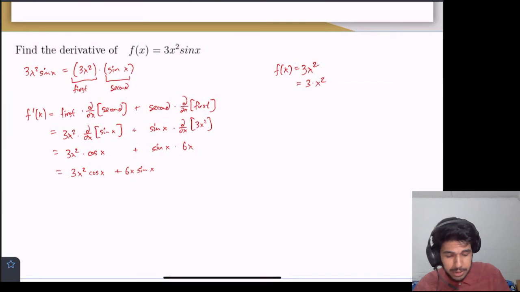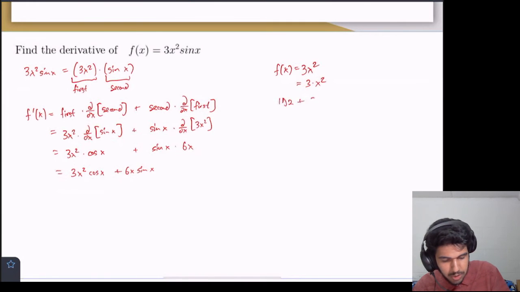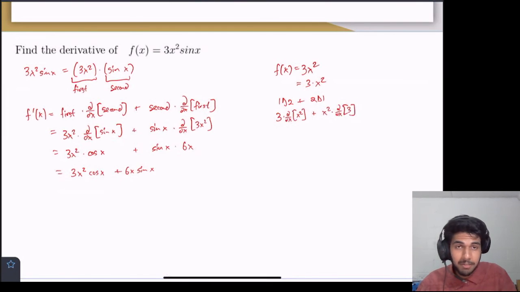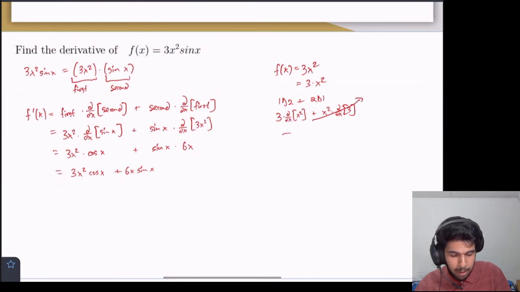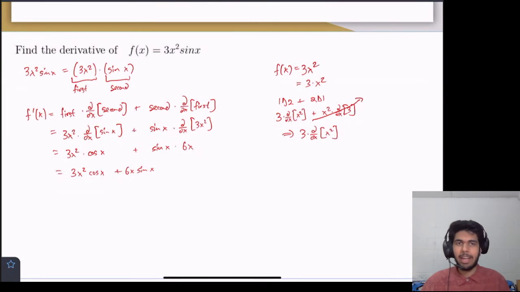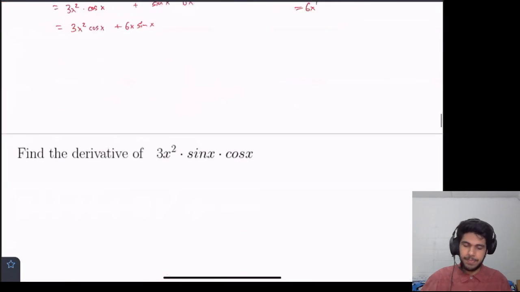And if we do the product rule now, 1d2 plus 2d1, we get 3 times the derivative of x squared plus x squared times the derivative of 3. And the derivative of 3 is 0. The derivative of any constant is 0. So the second term goes away, and we're left with 3 times the derivative of x squared. That's what we're accustomed to, right? That's the constant multiple rule, and we're combining it with the power rule. And that is equal to 6x to the power of 1. So that's just a brief aside.